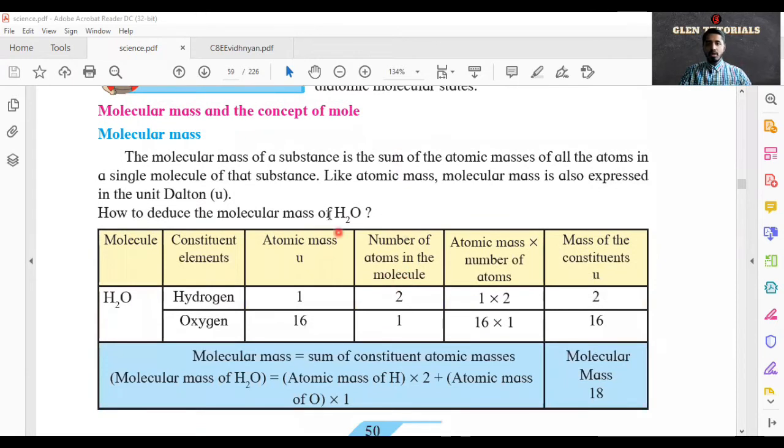Next, molecular mass. Molecular mass of a substance is the sum of atomic masses of all the atoms in a single molecule of that substance. So all atomic masses together make up the molecular mass. It is also expressed in the form of Dalton. To measure liquid, we have liter. To measure weight, we have kg. To measure molecular mass, we have Dalton, and the unit is written as small u. Now we'll see a small video of how mole and molecular mass are significant in measuring the mass of certain atoms and molecules.